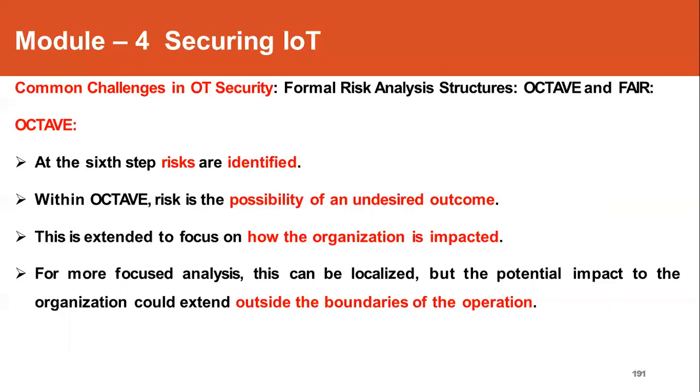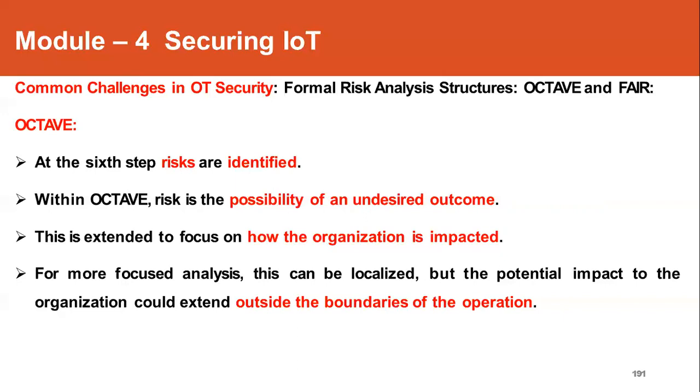The more focused and localized analysis about the potential impact on the organization could also be extended outside the boundaries of the operation. What if a boiler fails and bursts? Definitely it is going to affect the environment that is outside the organization also. That may take the lives of the people who are residing in that area. All those things should be analyzed, which means how this risk impacts the people or the environment that is outside the operating environment.